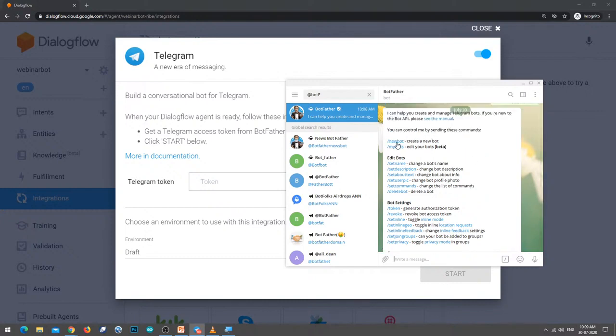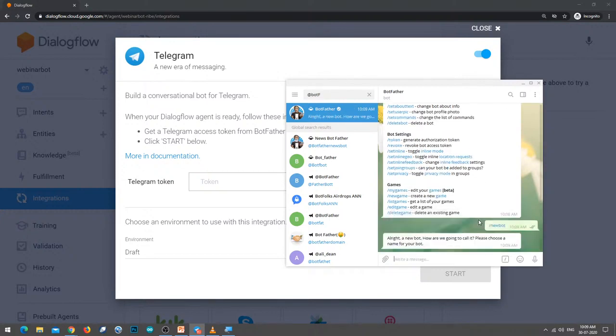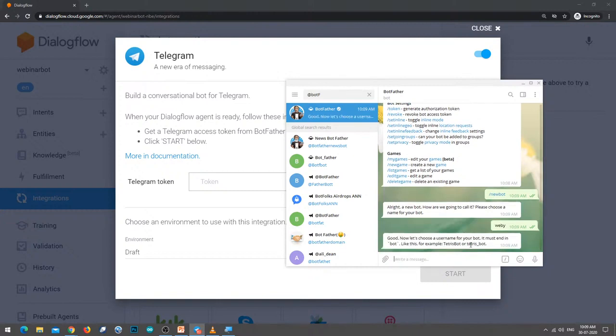How to create a new bot? There is a command called /newbot. Let me enter that command here, /newbot. When I say /newbot, it says, all right, a new bot, how are we going to call it? Please choose a name for your bot. Let me call it Webby. Any name you can give here. I'll enter this.